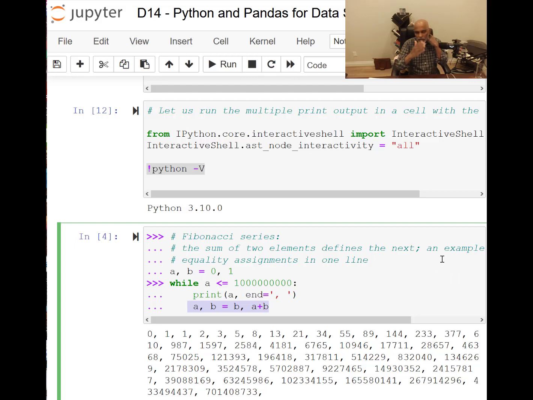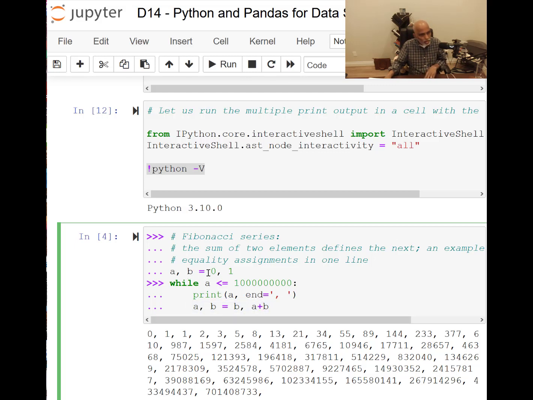So in a sequence a, b, c, d, e, the first two numbers are given, 0 and 1. c is a plus b, d is b plus c, e is c plus d, like that. And that is the same thing written in this form as a loop.